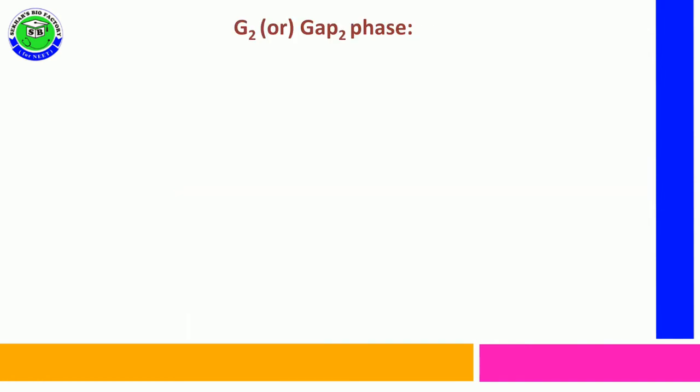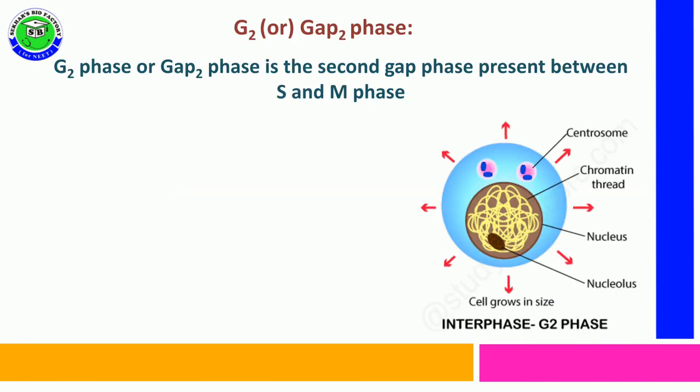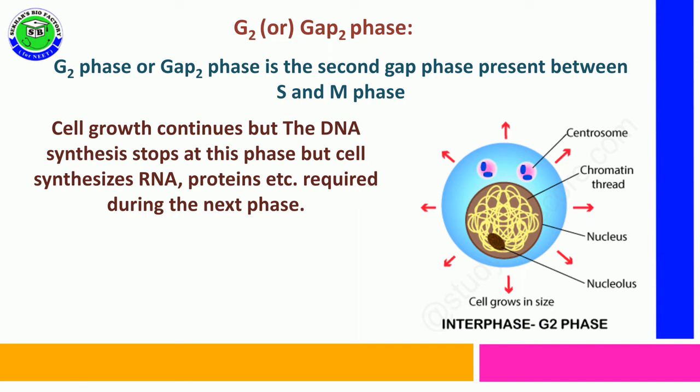Coming to G2 phase or gap 2 phase. It is considered the second gap phase, and it is present in between S phase and M phase of the cell cycle. In this phase, we can observe continuous growth of the cell, but when the G2 phase is initiated, the DNA replication process is immediately stopped.